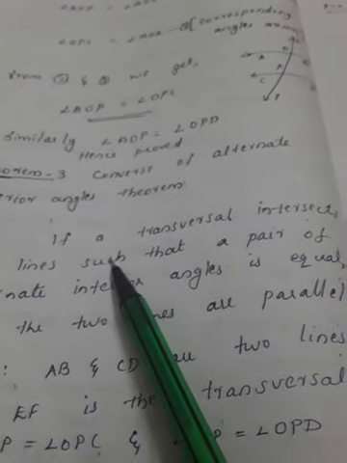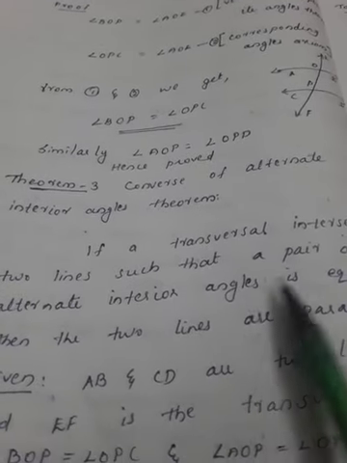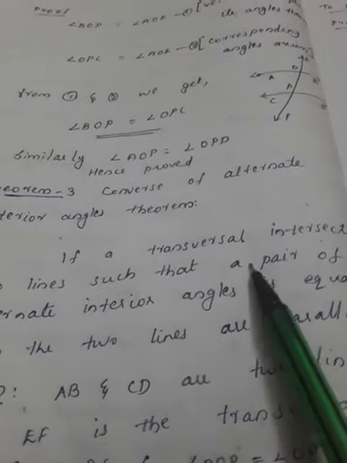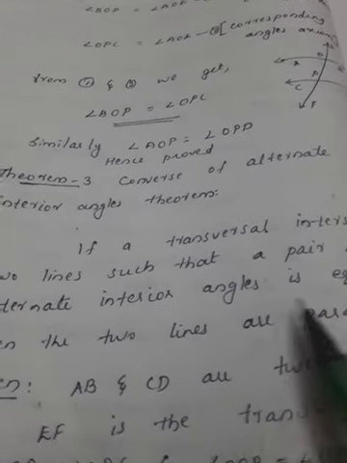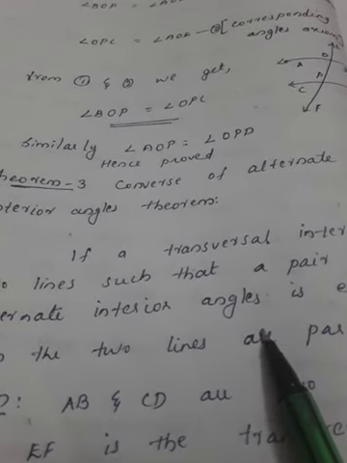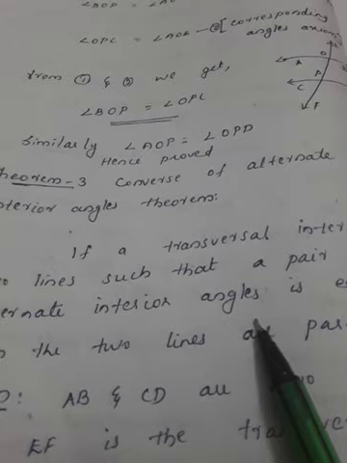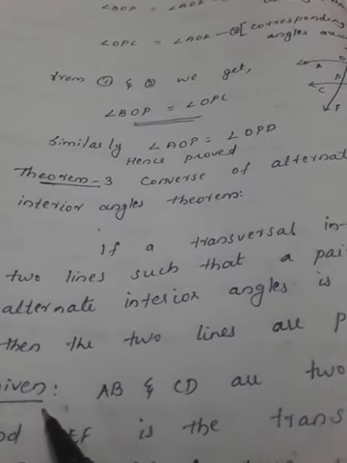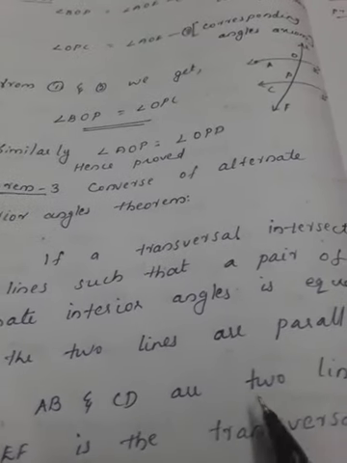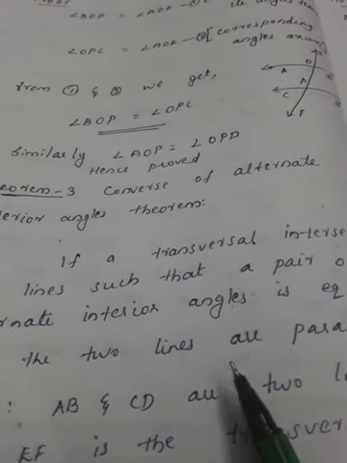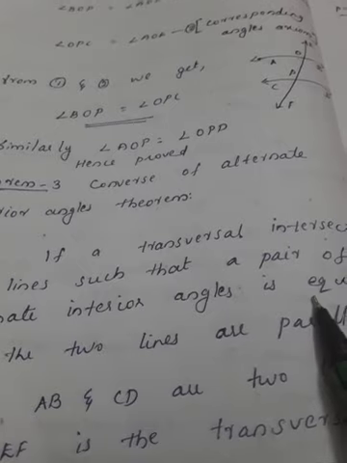If a transversal intersects two lines such that a pair of alternate interior angles is equal, then the two lines are parallel. When the alternate interior angles are equal, then the two lines are parallel. This is the converse of alternate interior angles theorem. So what is given there? Two lines are there, a transversal is there, then the alternate interior angles are equal.